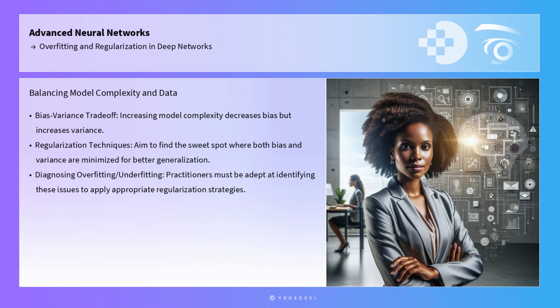Understanding the balance between model complexity and data is also critical. According to the bias-variance trade-off, increasing model complexity decreases bias but increases variance. Regularization techniques aim to find the sweet spot where both bias and variance are minimized, thus achieving better generalization. Practitioners must be adept at diagnosing whether a model is overfitting or underfitting and apply appropriate regularization strategies accordingly.